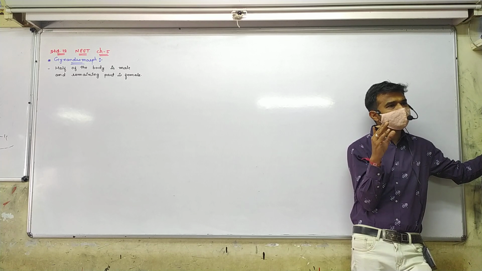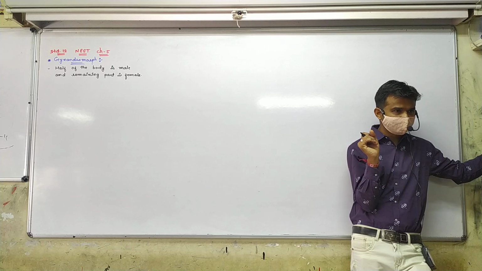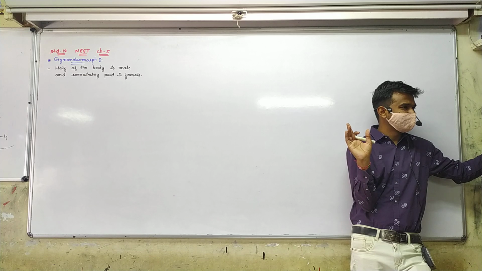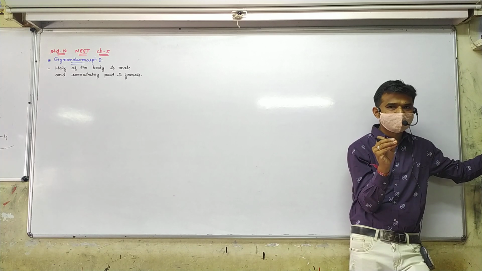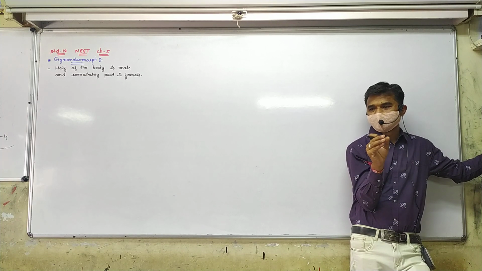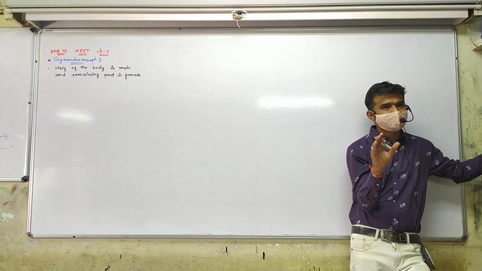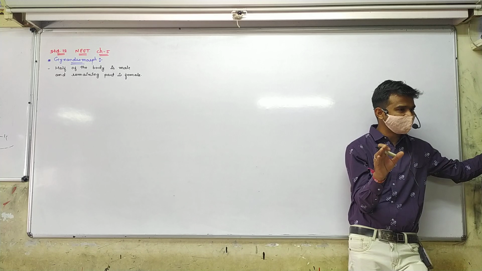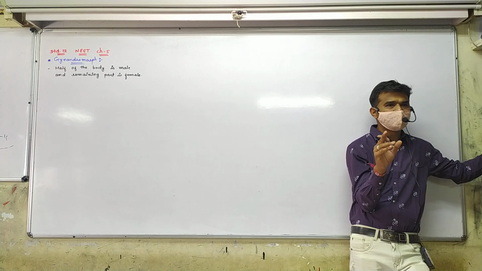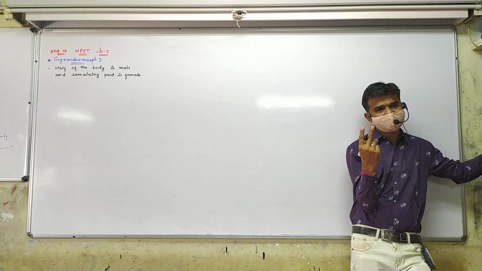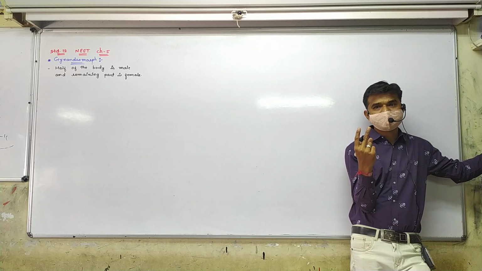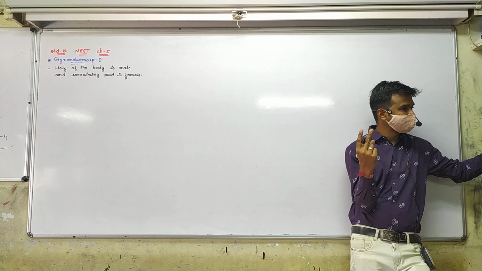The ovum consists of 46 chromosomes as it is. I am talking about human beings. With no meiosis, 46 chromosomes are present inside it. The ovum is one, but the nuclei are two, and each nucleus consists of 23 chromosomes.